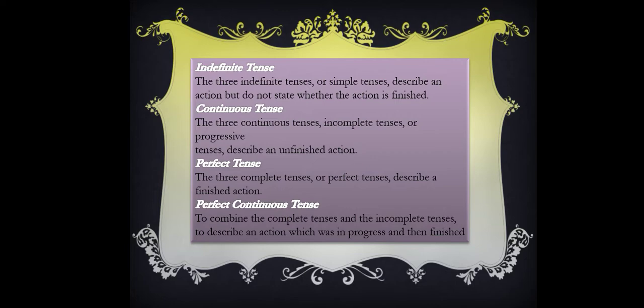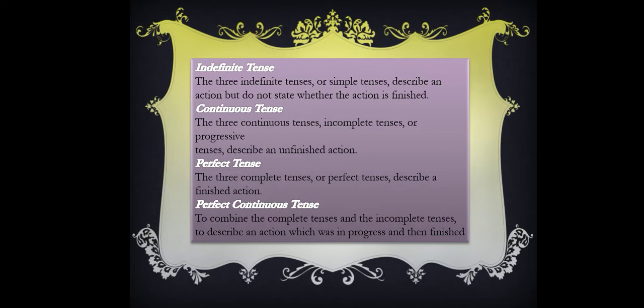Indefinite tense we will read in all the three types of tenses, that is present indefinite, past indefinite, or future indefinite. Indefinite is also known as the simple tense. The three indefinite tenses or simple tenses describe an action but do not state whether the action is finished.